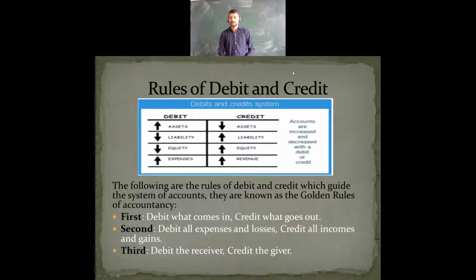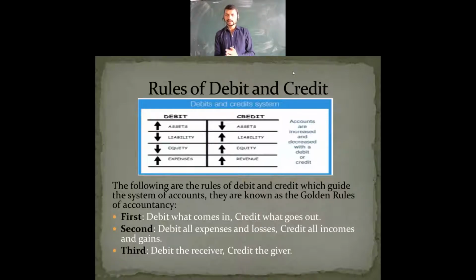We are dealing with the third chapter here, recording of the transaction part 1. In the last session we were discussing the golden rules in accountancy. Here we see in the slide the three golden rules which are used in accountancy. The following are the rules of debit and credit which guide the system of accounts. They are known as golden rules.